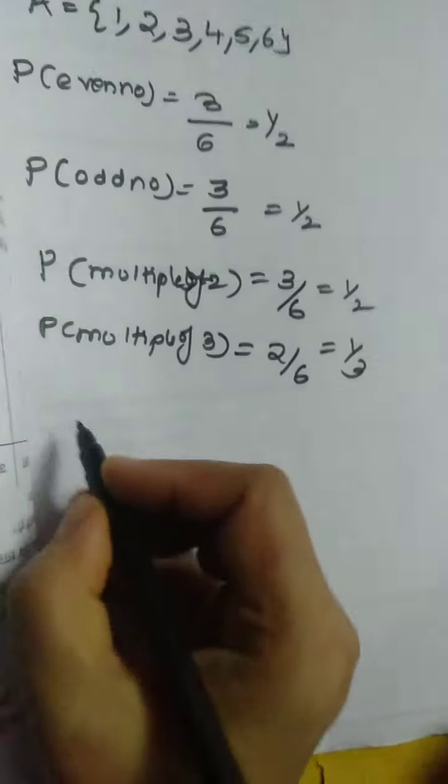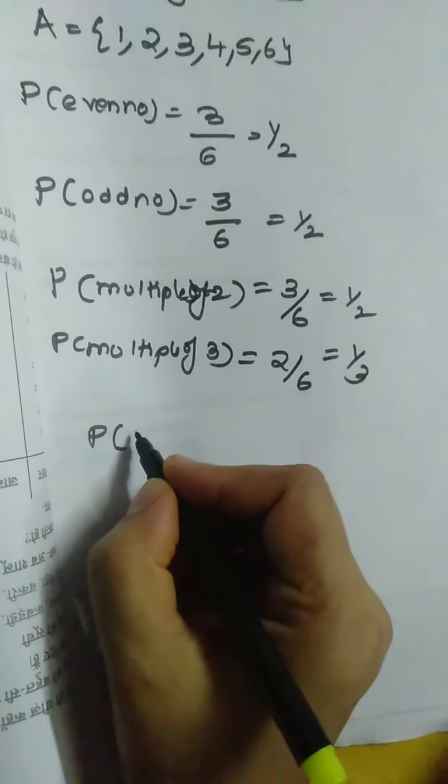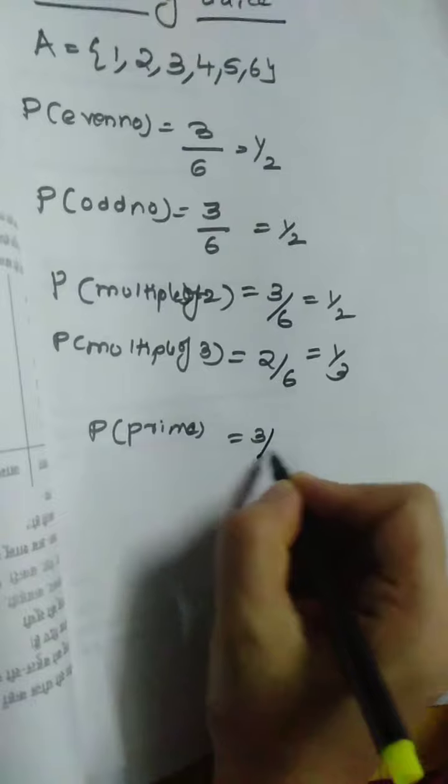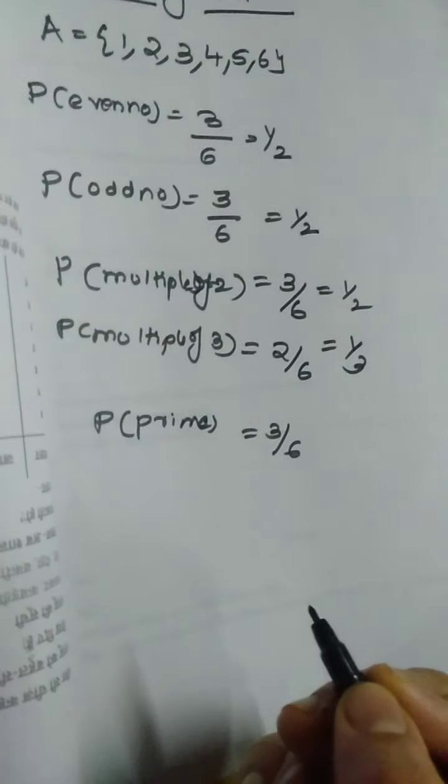Next question they may ask you: what is the probability of getting a prime number? What are the different prime numbers here? 2, 3, and 5. It's again 3 by 6.